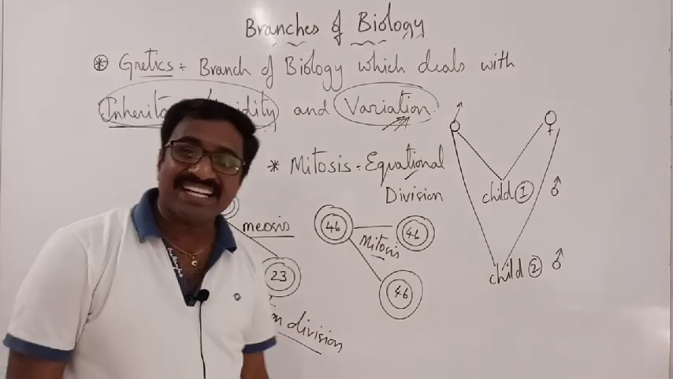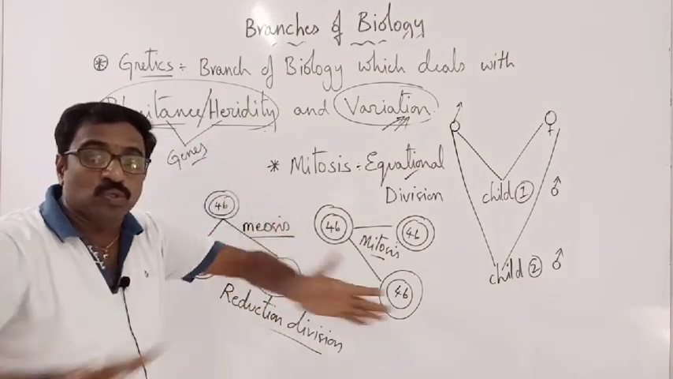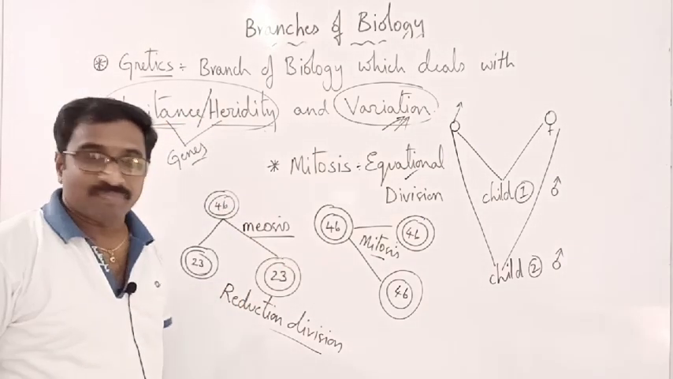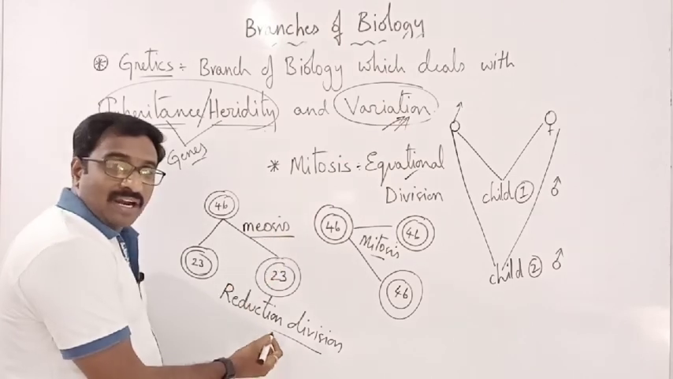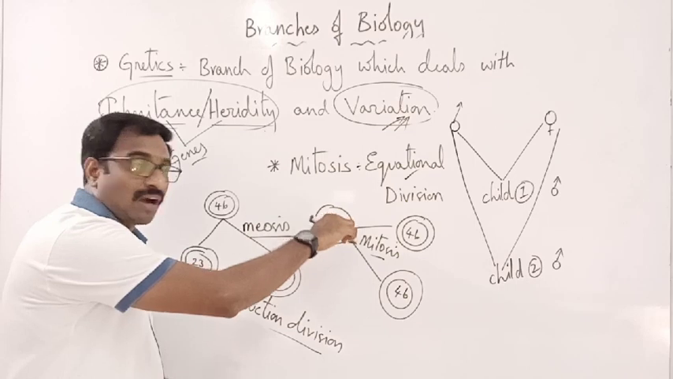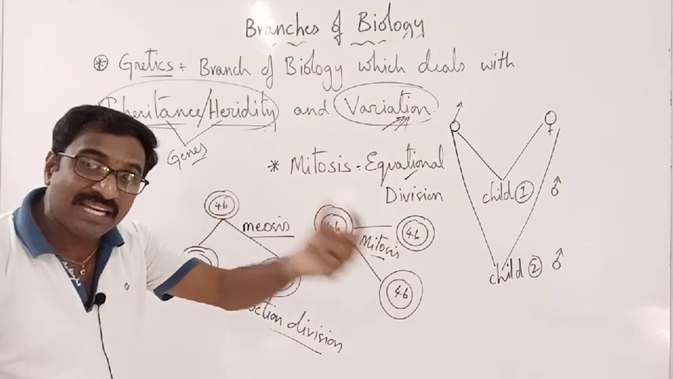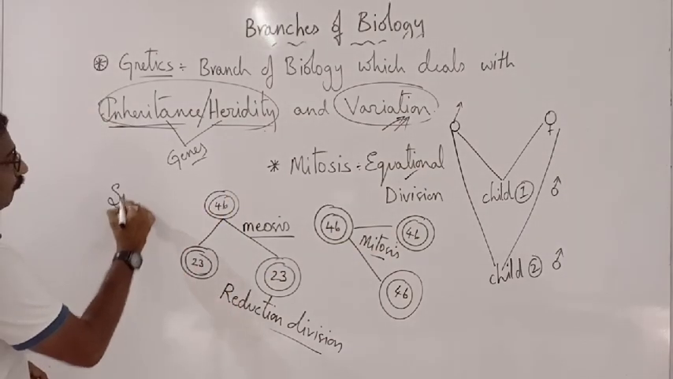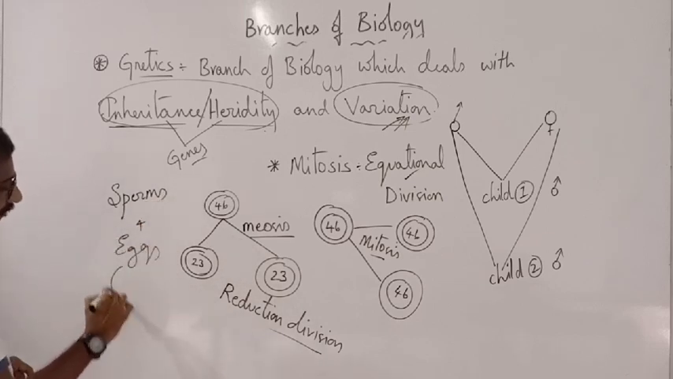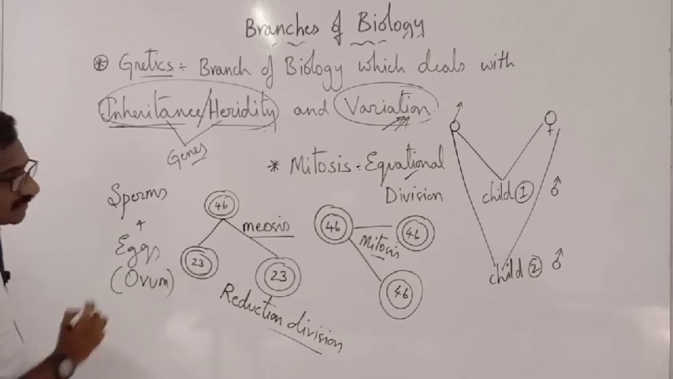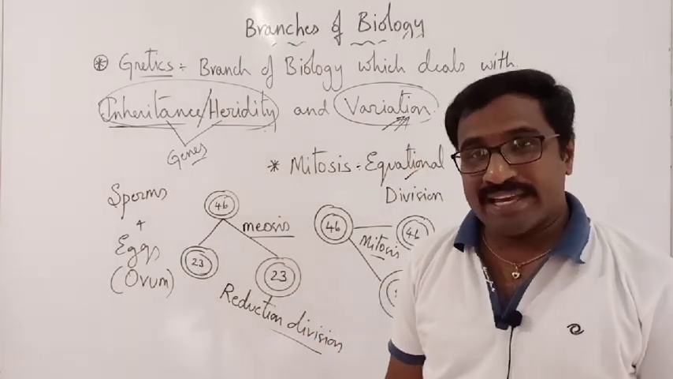What is the meaning of reduction division? The chromosome number in each cell became reduced, became half. That's why it is called reduction division. So meiosis is called reduction division, mitosis is called equational division, and you should know that meiosis especially takes place for the production of sperms and eggs. The other name for the egg is ovum. To produce these, we have the process called meiosis.